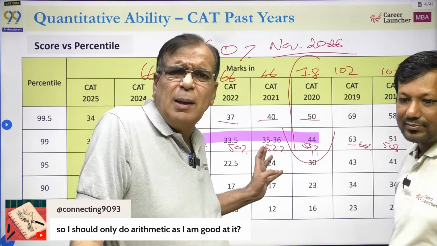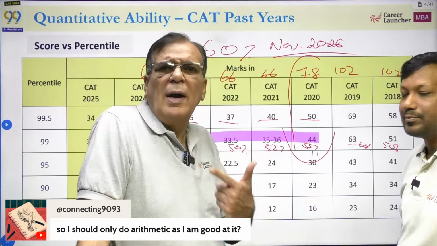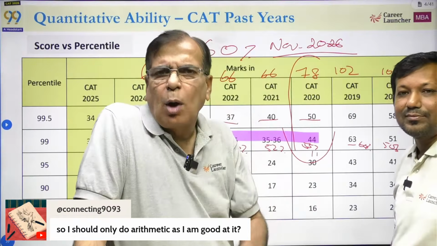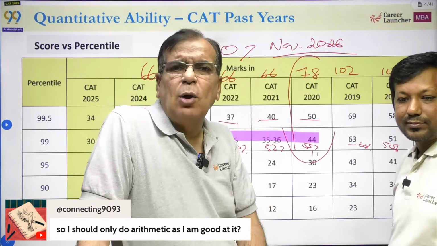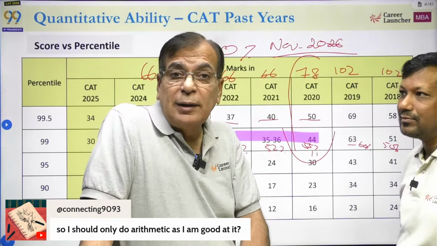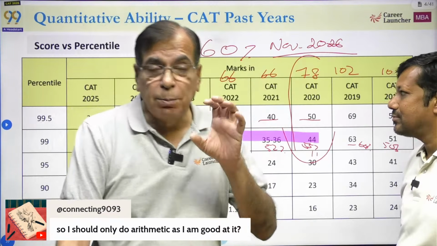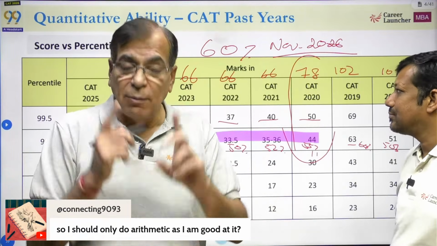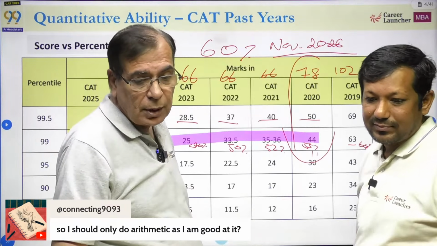यार अभी 8-9 महीने पहले ही decide कर लोगे, you're being stupid. You need to say I will do everything, and that the decision of what to attempt, what not to attempt, which topic or concept to worry about and not attempt, is a decision you take in October, November, not now. If you are taking that decision now, then you are harming your preparation. Don't confuse preparation strategy with test taking strategy. You are mixing the two of them. They will create a problem for you. So बिल्कुल गलत चीज करोगे अगर ये चीज करोगे तुम तो.